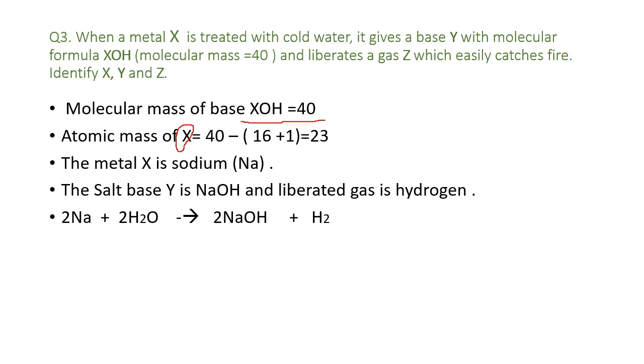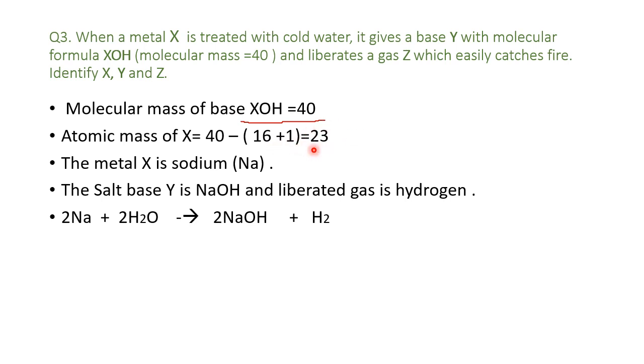And how can you find the mass of X? As the total mass is given as 40, and you know the mass of oxygen is 16, and mass of hydrogen is 1, you can calculate the mass of X. 40 minus (16 plus 1), which will come to 23.